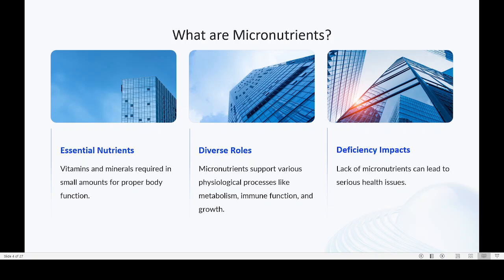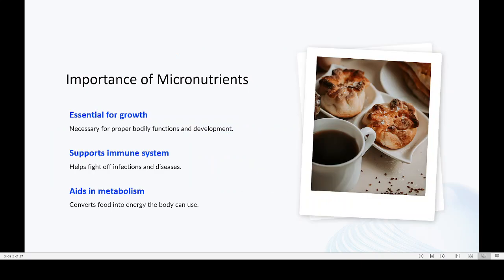Then, when there is a deficiency, for example of iodine or iron, iron deficiency can lead to anemia. So a deficiency leads to some kind of deficiency disorder. The importance of micronutrients is that they are essential for growth, for the normal functions of the body, and also for the immune system.